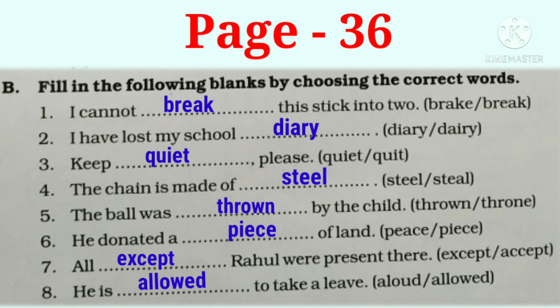Alright. So this was all about some of the confusing words, and I hope you have understood everything, and you will do both the exercises, that is exercise A and exercise B, in your books.